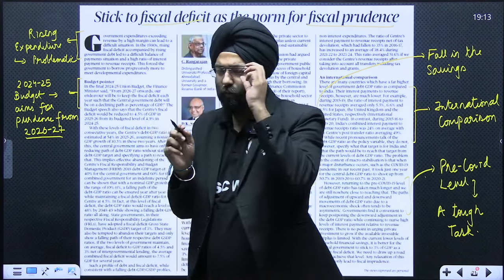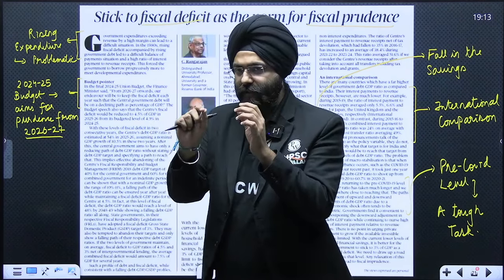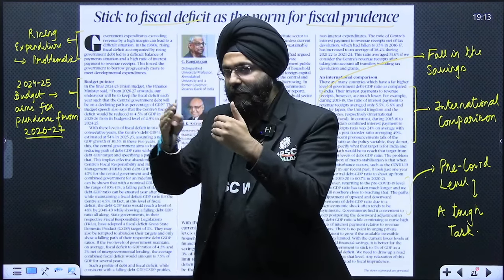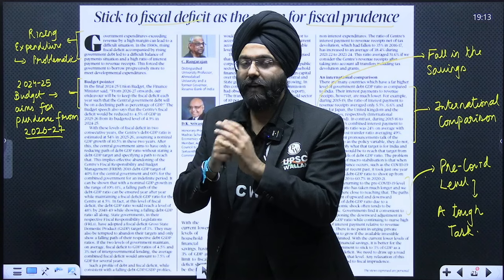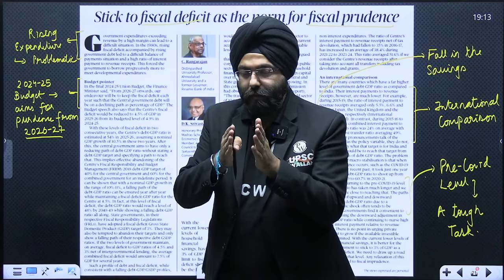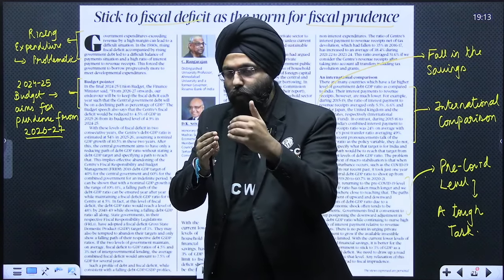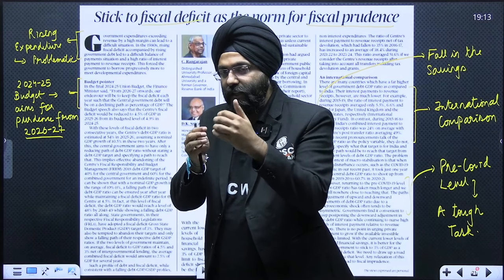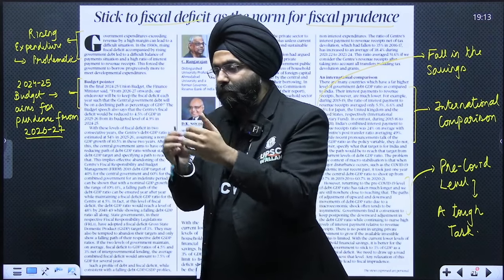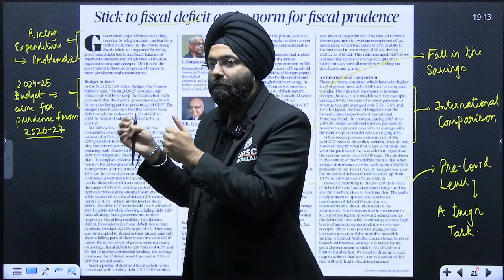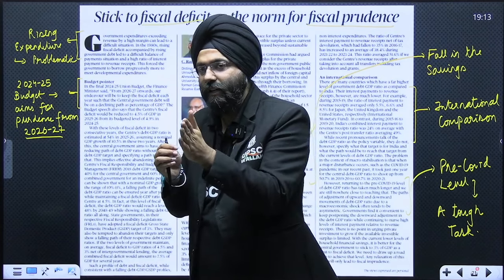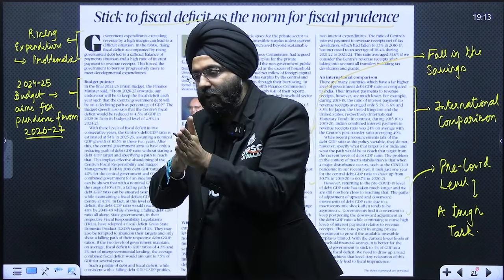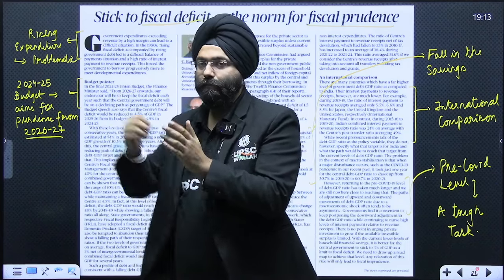Do you realize what the problem is? Every time the budget comes, we tend to delay these targets. Why? Because it is an act, it can be amended by the parliament. So every time we are moving towards the date by which the targets given by the Fiscal Responsibility and Budget Management Act are to be met, the moment we come closer to that year, the act is amended again so that the targets are further delayed.